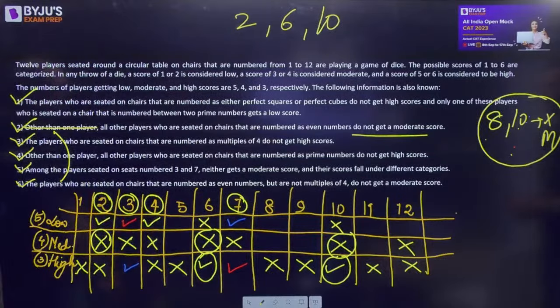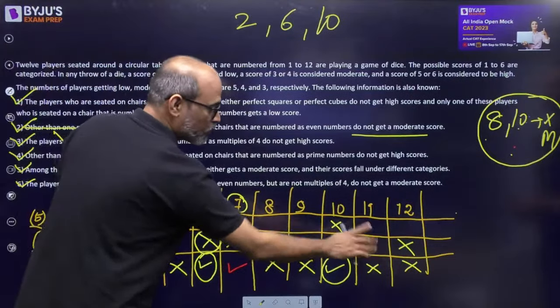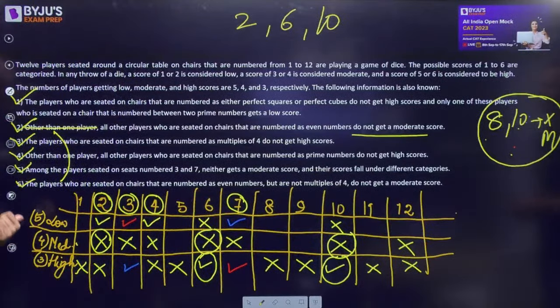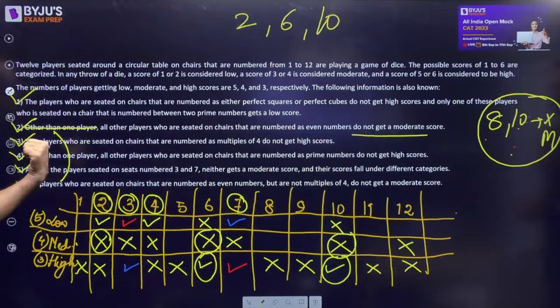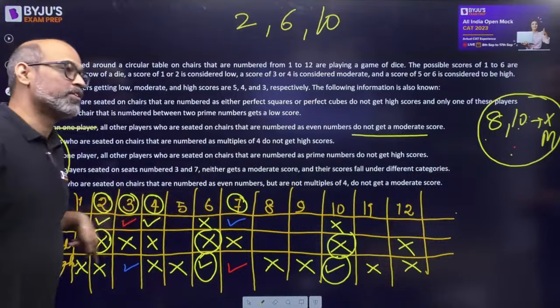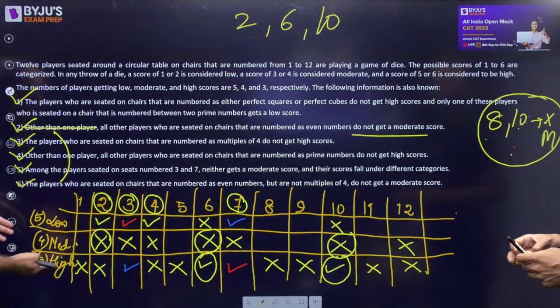तो यानी कि ये वाला हमारा moderate हो सकता है? Yes. ठीक है, तो हमारे पास जगह कितने खाली बच गए? 1 2 3 4 5. हमें फिल कितने करने हैं? 4. So we can't really fill it out, it will depend on the question. 6 and 10 को हाई फिल कर, हाँ जाओ वो कर चुके हैं, we have already done that, right? We cannot fill it out. It will depend on the question that what we need to fill. हम आगे भी फिल नहीं कर सकते because there are 5 empty spaces and there are 4 of them.